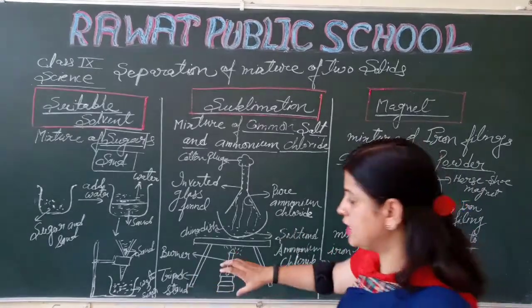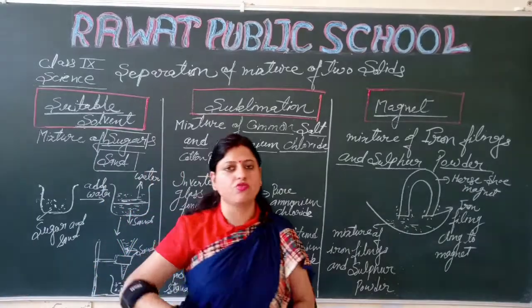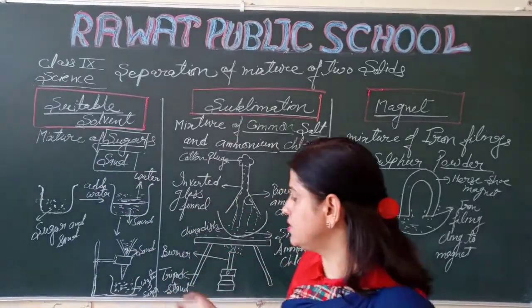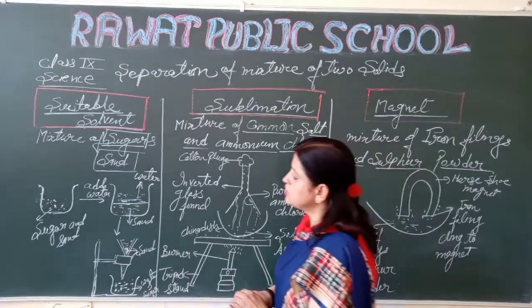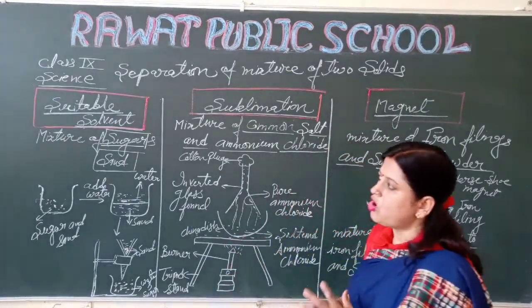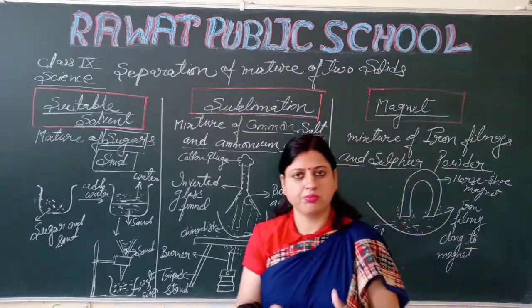So next we evaporate this liquid. The water will evaporate and we get the crystals of sugar. So this is the complete process of separating the sugar and sand mixture.